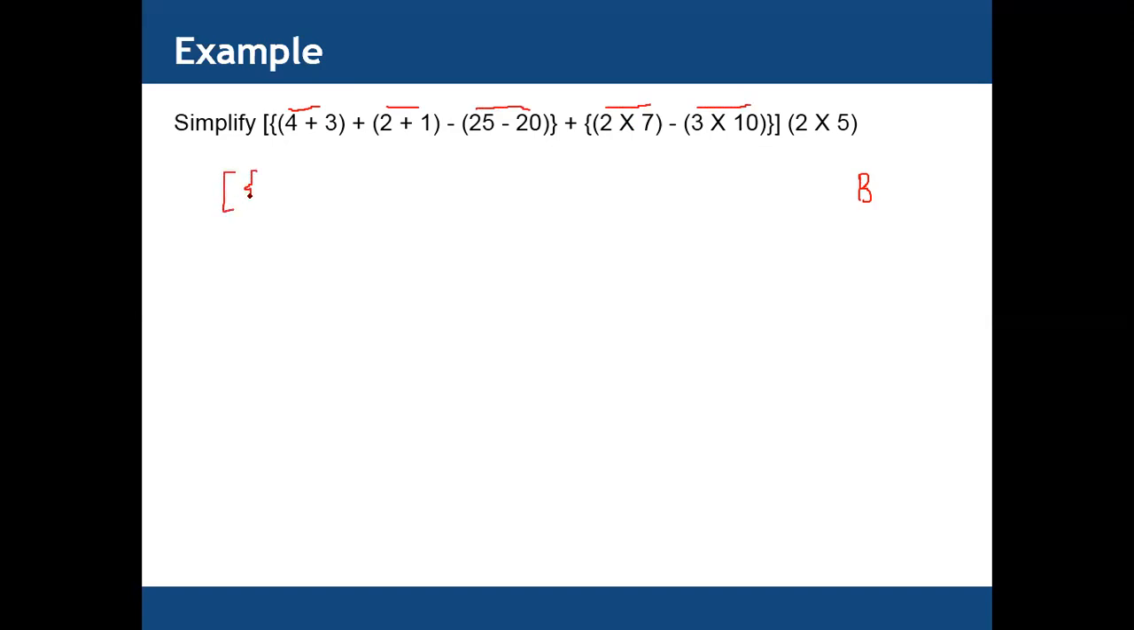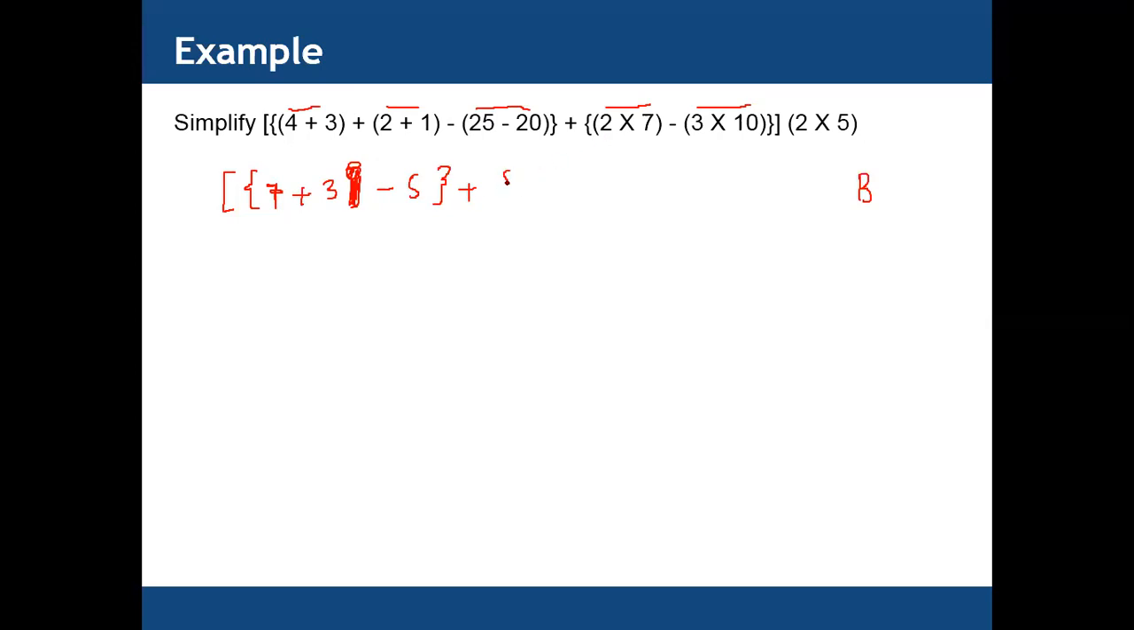Next, 4 plus 3 equals what? 7. Then we have 7 plus 2 plus 3 minus what we have here. Actually this one is not here. So we have 25 minus 20 equals 5. Yes, 5, and then we close this one.